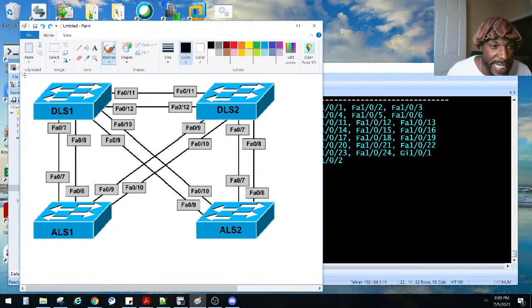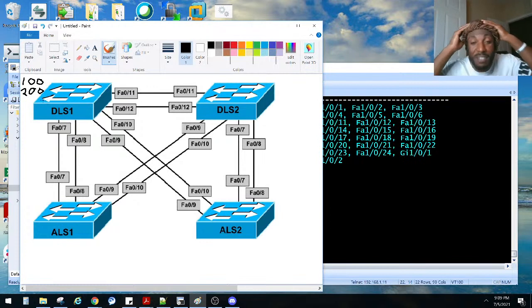So they said put VLAN 100 and 200. I'm laughing about this bonnet. Yes, I'm screaming with a bonnet on. Like I said, I'm growing out my hair, and in light of people talking about women wearing their bonnets in public, I stand with y'all. So that's why I've got my bonnet on.